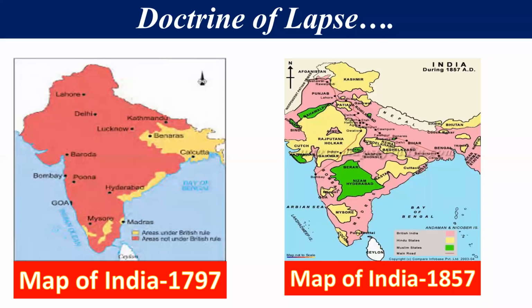They created this by direct war policy, and second, by the different policies which they introduced in India to expand their rule. And the Doctrine of Lapse is one of these policies also. Right, students? तो इस तरीके से देखिए कि इंडिया के कितने पार्ट पर उन्होंने अधिकार कर लिया था. Right, students?